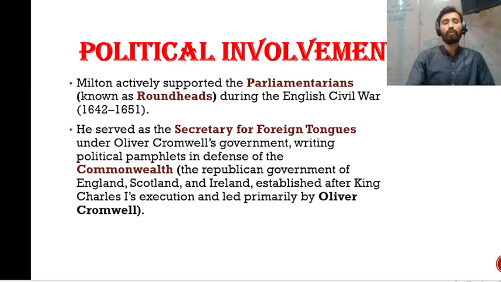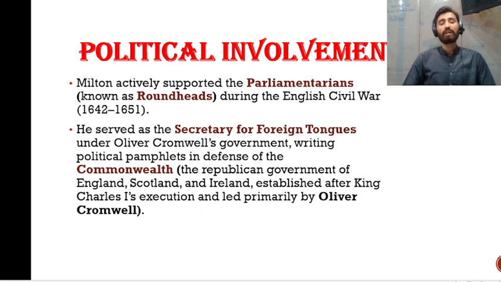So let's move on to his political involvement. So first of all, he used to support parliamentarians. Parliamentarians were also called as Roundheads. That was during the Civil War, which lasted up to 9 years from 1642 to 1651. And in this war, two groups were against each other. The first one were Republicans, means parliamentarians. The other ones were the supporters of the king.